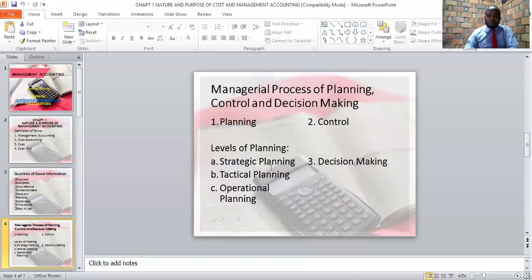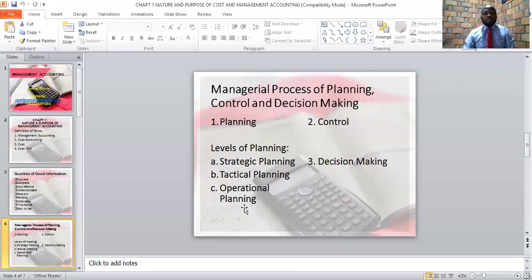The first hierarchy of planning is what we call strategic planning. Strategic planning, these are plans that are set by the top level management in the organization, for example, the CEO. And these plans are also long-term in nature, and these plans also affect the entire company. Therefore, if plans are set by top management, are long-term in nature and also affect the whole company, we talk of strategic planning.